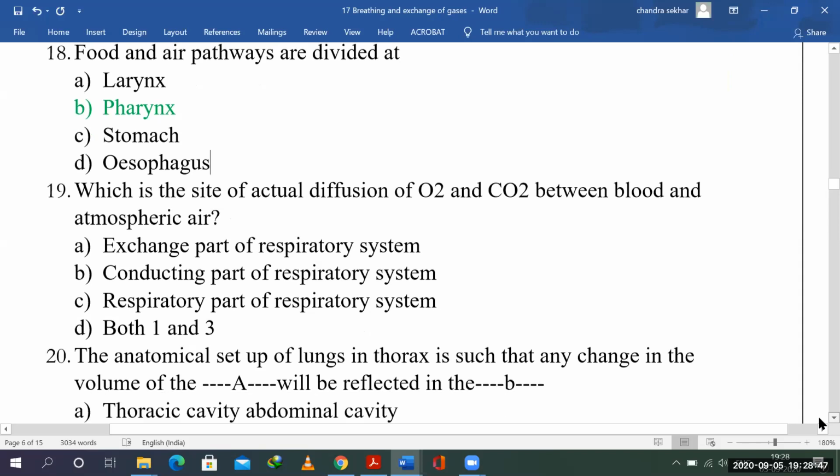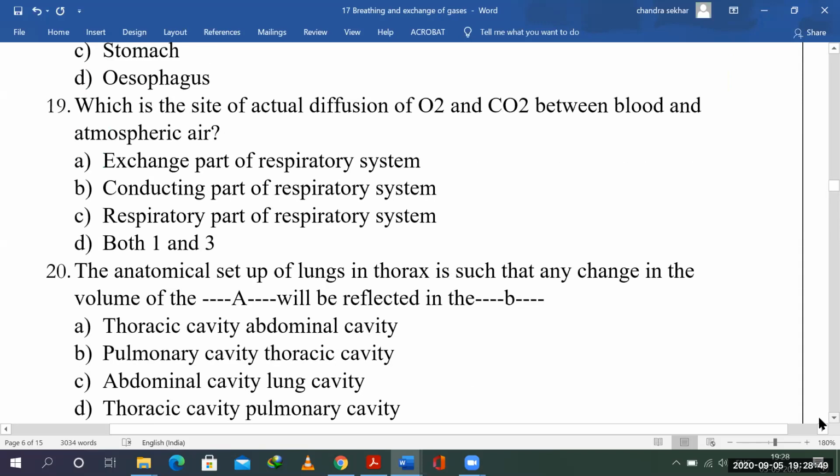Okay. What is the site of actual diffusion of O2 and CO2 between blood and atmospheric air? So here we have the exchange part of the respiratory system, the conducting part of the respiratory system, and the respiratory part of the respiratory system. It's kind of tricky here.